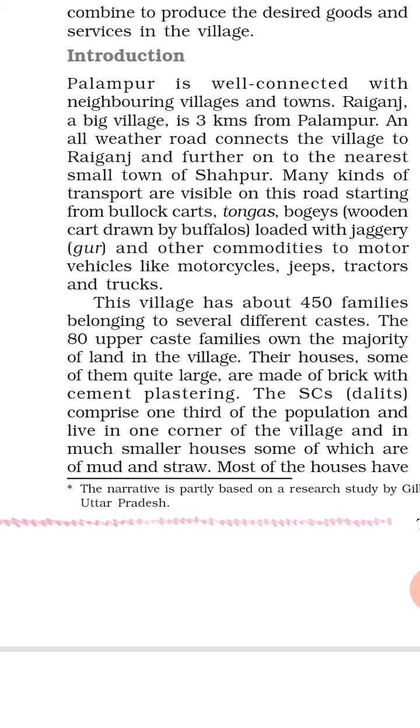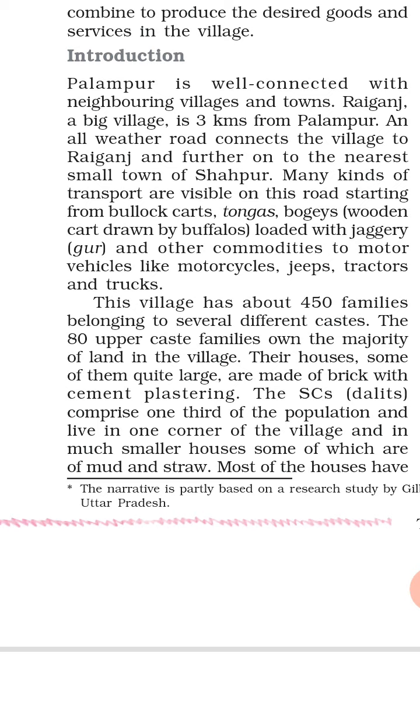The 80 upper caste families own the majority of land in the village. So 80 upper caste families, they are in large number. They own the majority of land in the village. Upper caste people, try to understand: rich people, rich families, upper caste people.